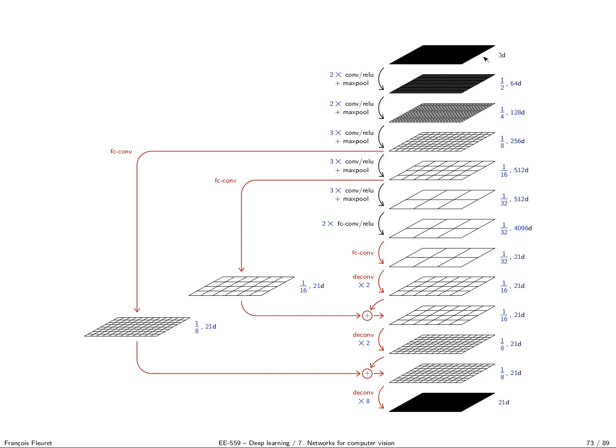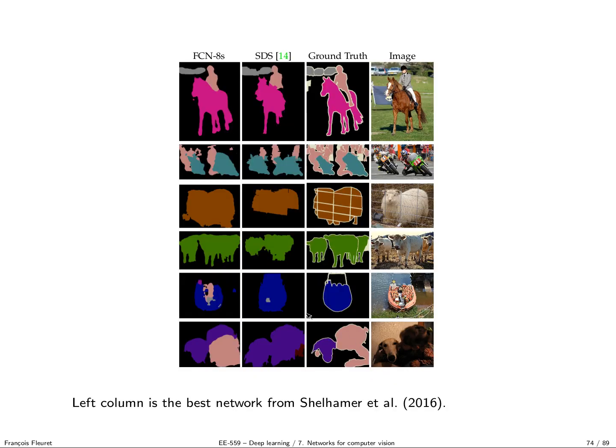So through the max pooling and the convolutions of VGG, you go down to 1/32 the original size, and then you re-upscale progressively by having the convolution, and you add the map from the same size you had previously in the network when you reach the same resolution. So you take this size and you add it there, and you take this size and you add it there, and then finally do your deconvolution. Doing so gives extremely good results.